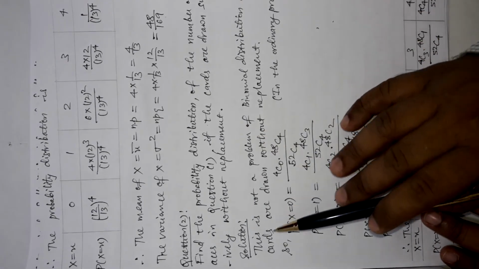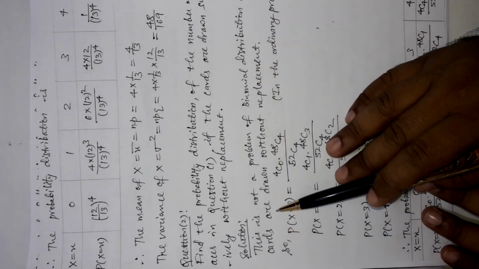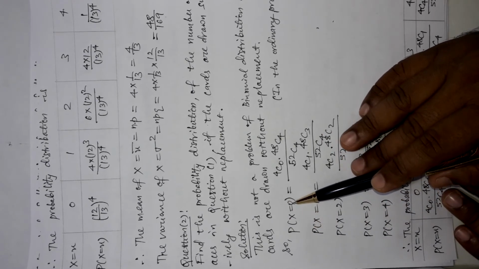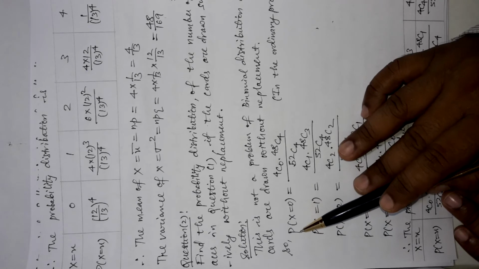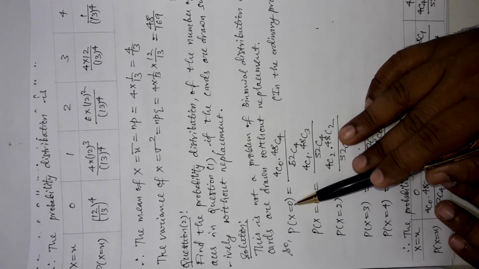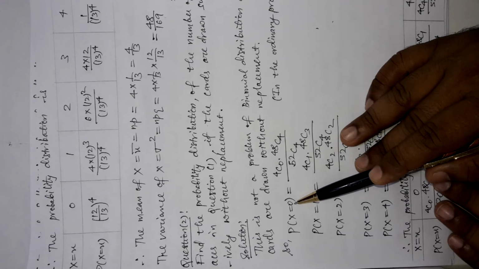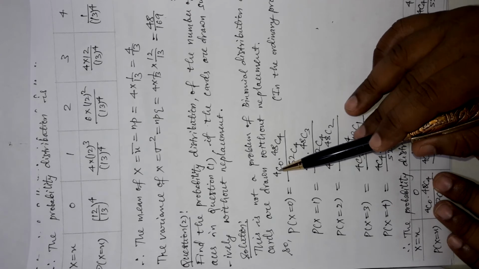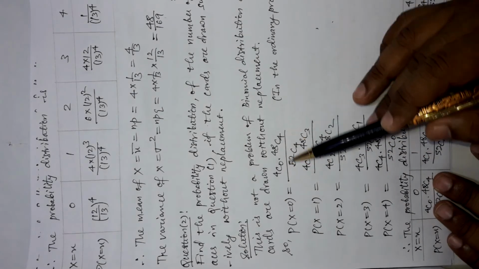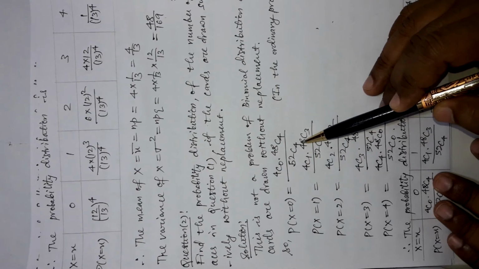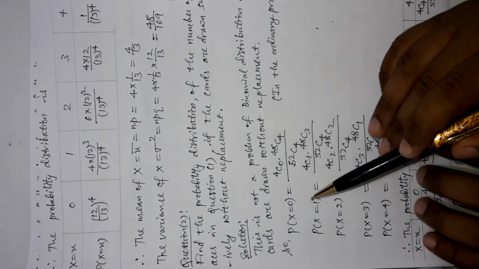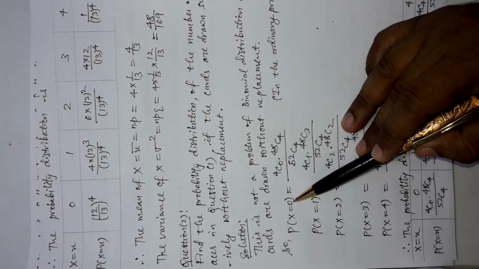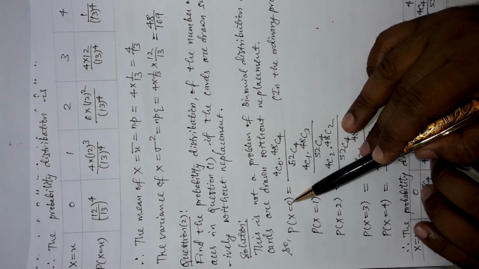Now, this is not a problem of binomial distribution as the cards are drawn without replacement. So the probability of x equal to 0 means we are getting no S at all, 0 S's. By the ordinary formula it will be 4C0 into 48C4 by 52C4. How it is obtained, let me tell you. Here I am calculating the probability of 0 S's. Now, there are only 4 S's in the bundle of 52 cards.